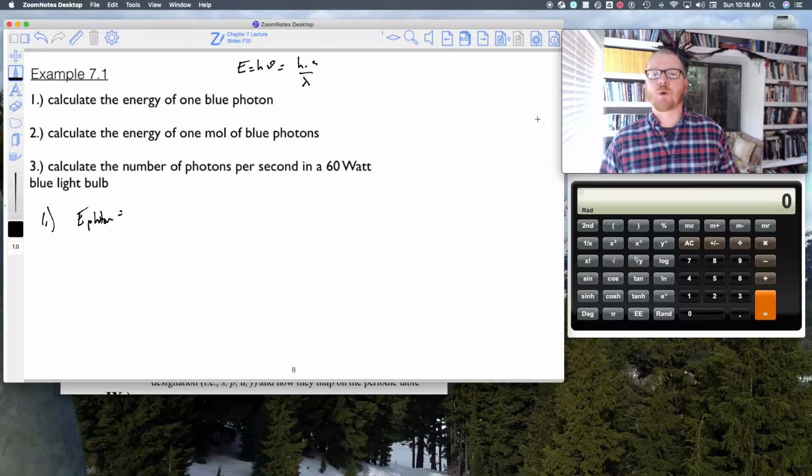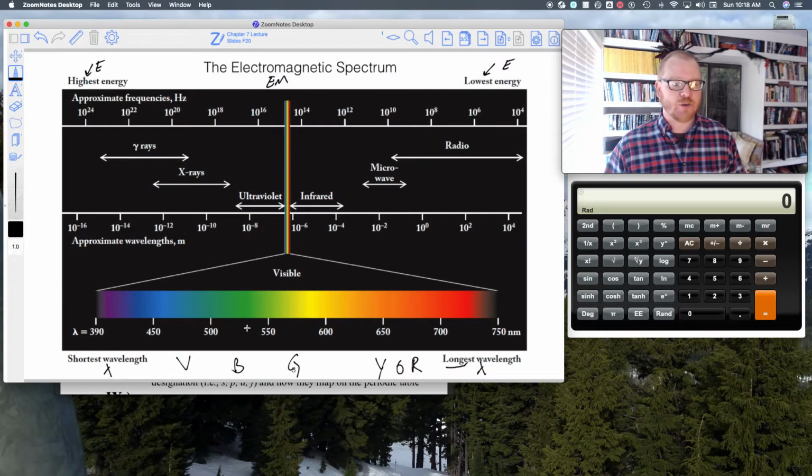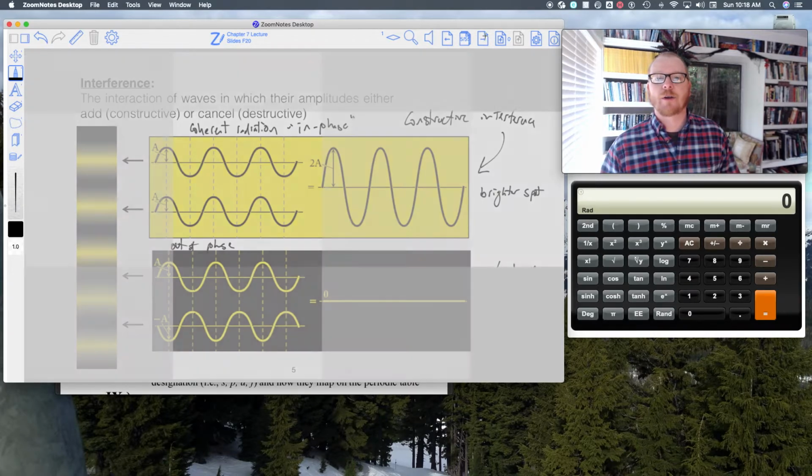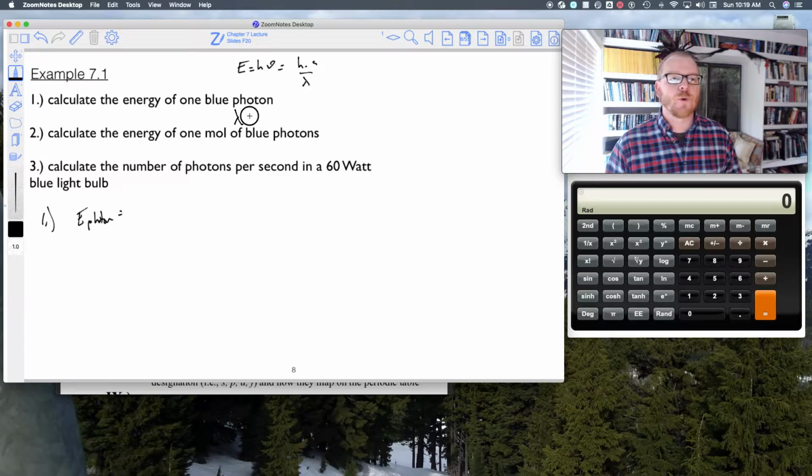I didn't tell you the actual wavelength. But if I go back and look at my electromagnetic spectrum, we'll say blue. I could pick 450 if I want. I'm just going to say 400 to make the calculation easier. So this example is just approximate. We'll just assume lambda equals 400 nanometers, all right?